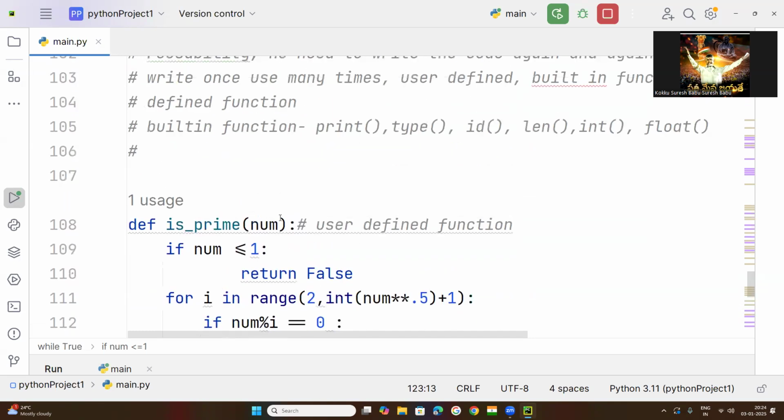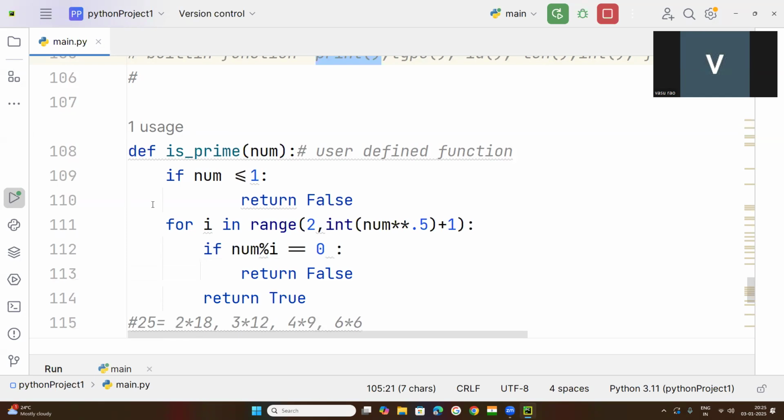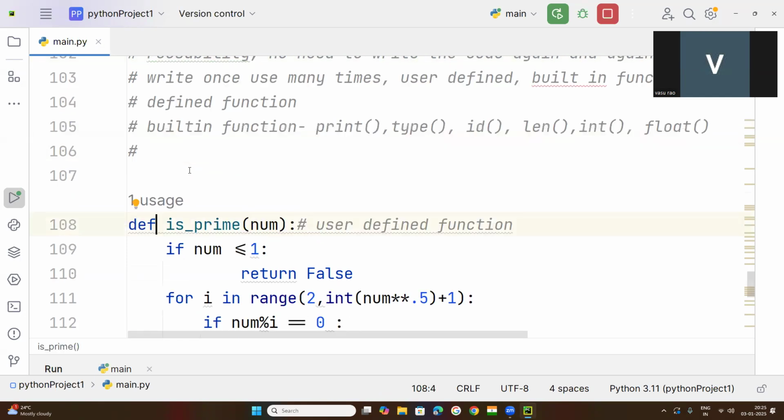So whenever you call built-in functions like this, behind that, the programmer might have written so many lines of code. We don't know actually how many lines of code he has written. Understood that? So this is the def keyword we will use here to create the function.